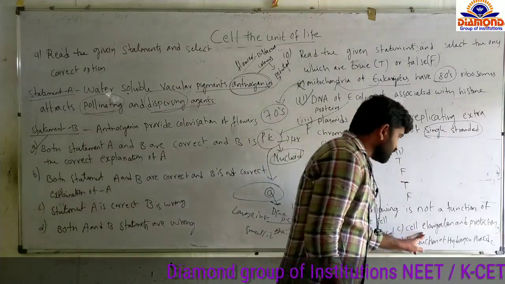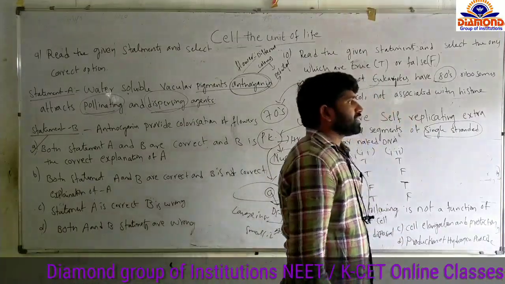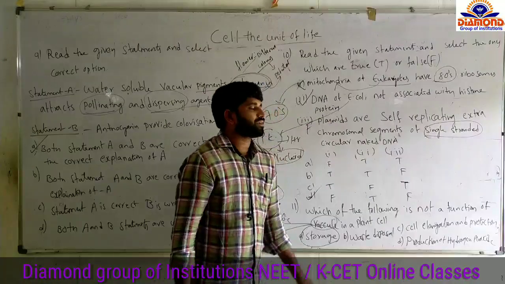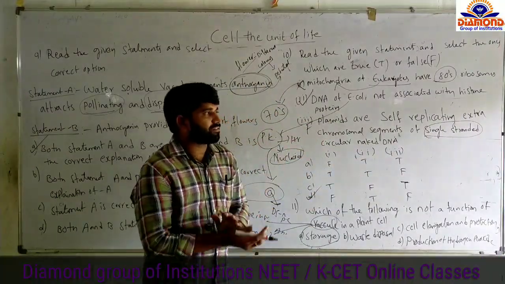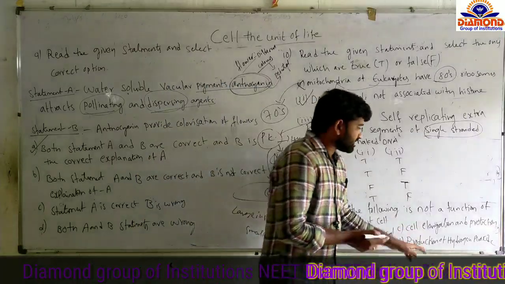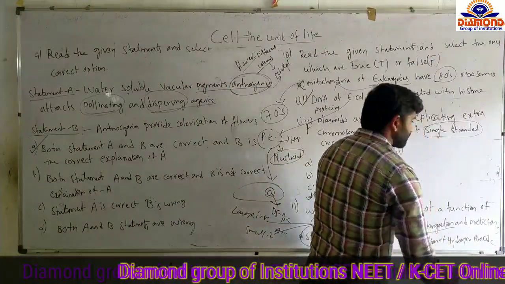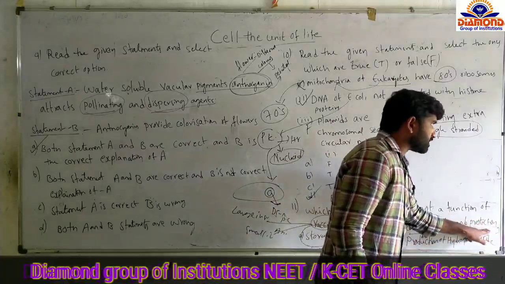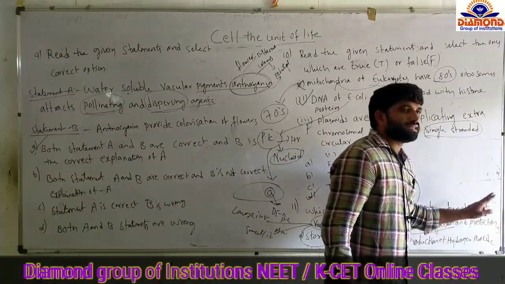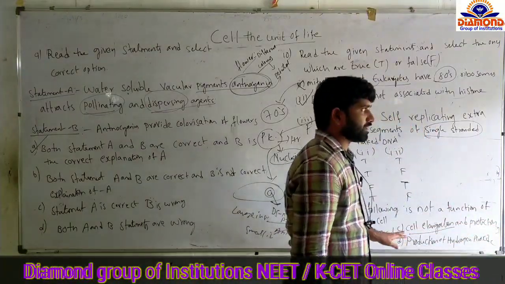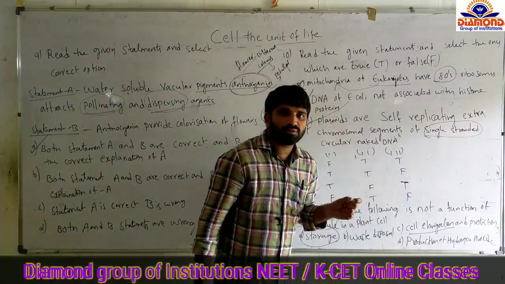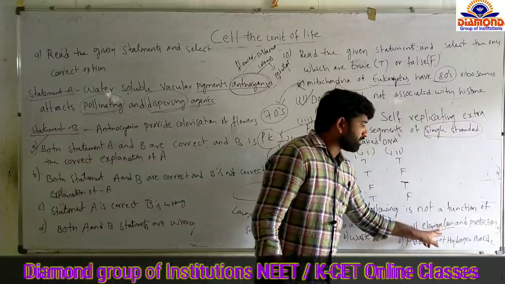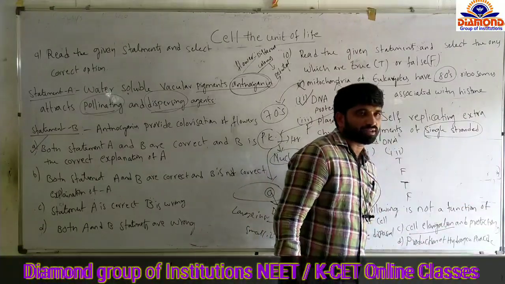And option C, cell elongation and protection. There is cell elongation because of the presence of large sized vacuoles. Whenever the size of the vacuole is large, automatically the cell size will also become large. Cell size will increase. And protection: the cell protects itself because of the presence of these vacuoles. When water concentration in the plant cells reduces, the vacuole can send water into the cytoplasm.